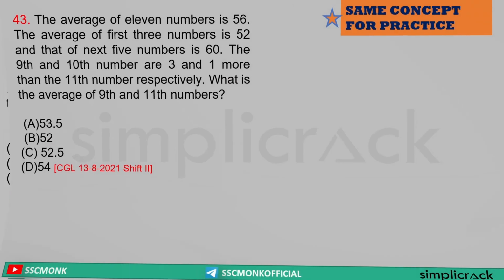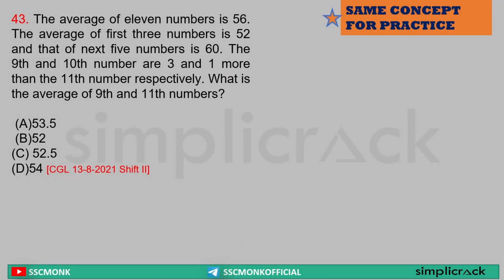Next. This sort of question will be asked frequently. So be ready. The average of 11 numbers is 56. The average of the first 3 numbers is 52. The next 5 numbers is 60. Same question. It's homework.